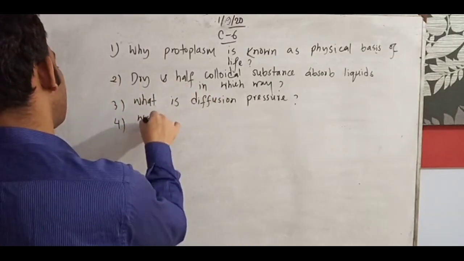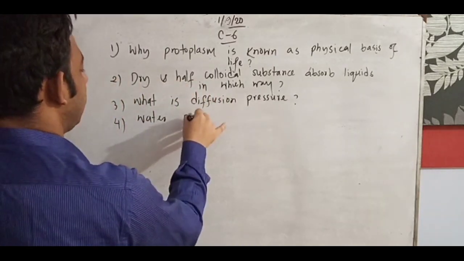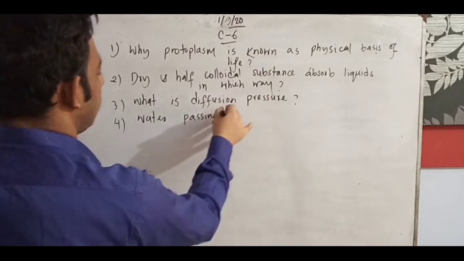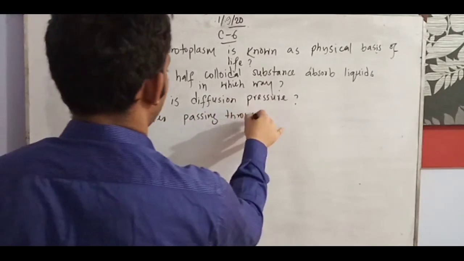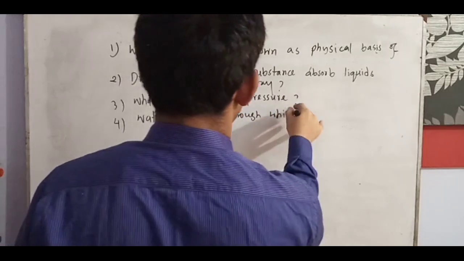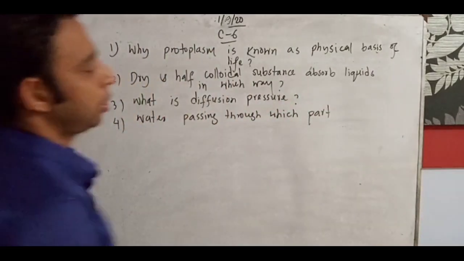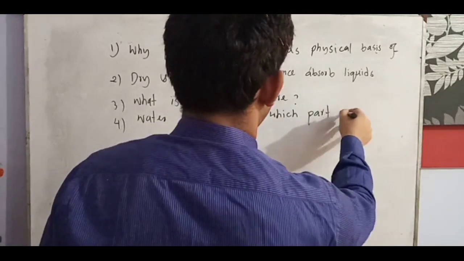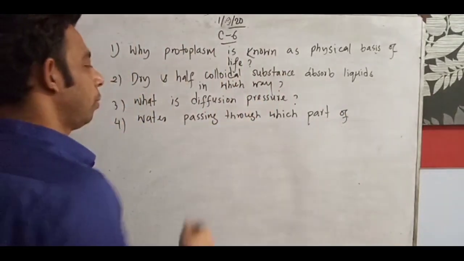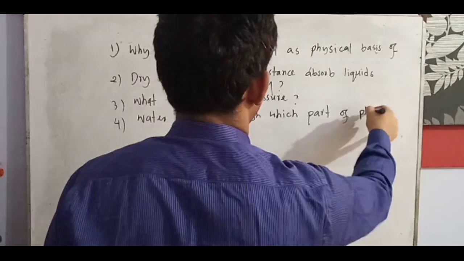Number 5: water passing through which part of plants?